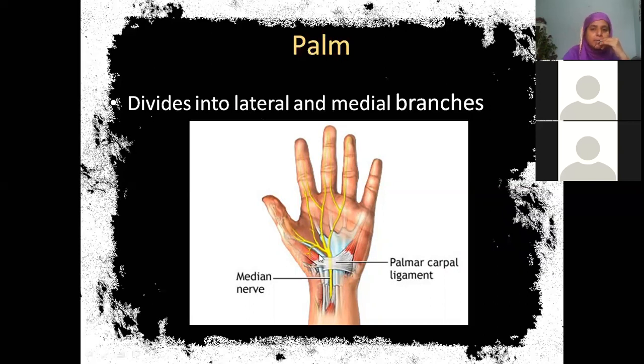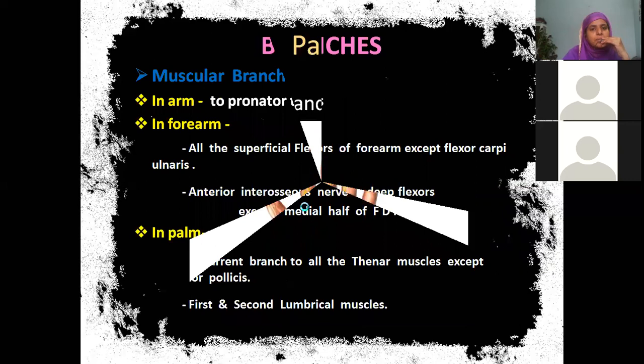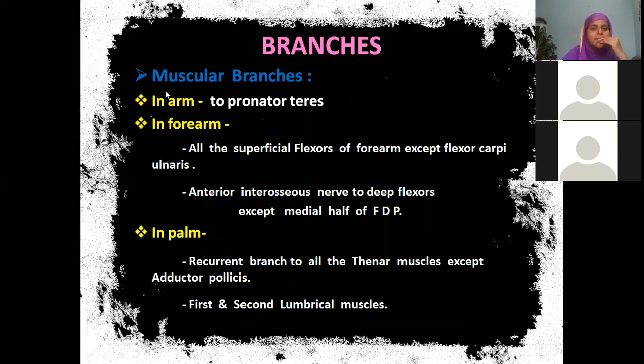So it divides into lateral and medial branches. These are lateral branches. These are near-midline medial branches. Now let us see what are the muscles it is supplying. In the arm, it is supplying pronator teres, because the humeral head starts in the arm, no beta. That's why we have used this word arm. Then in the forearm, all flexors except flexor carpi ulnaris.